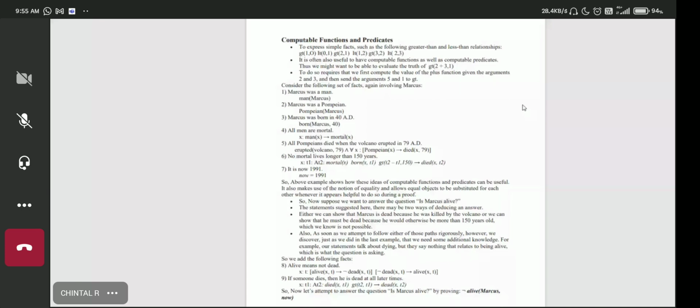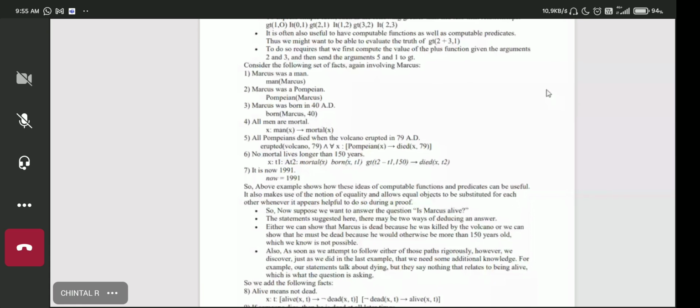Now the actual application of the computable predicates is given in this sentence. No mortal lives longer than 150 years. Okay. So the T1 here is represented for the birth time and T2 is for the death time. And here also in the sixth statement for all X should be there.